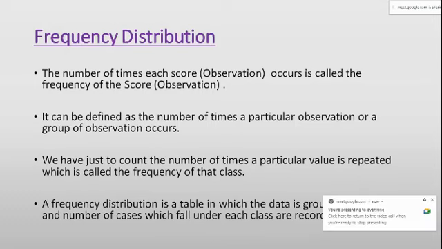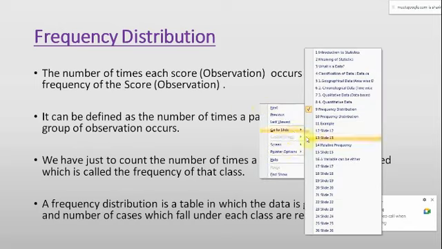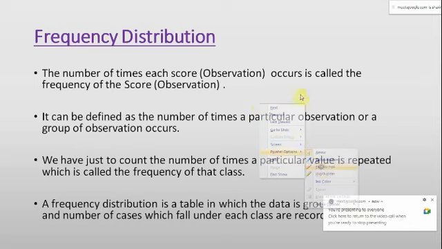Now, frequency distribution, as we have discussed, is the number of times each score or observation has been observed in the complete data series. How many times you have observed a particular value, a particular response, is called the frequency for that response.